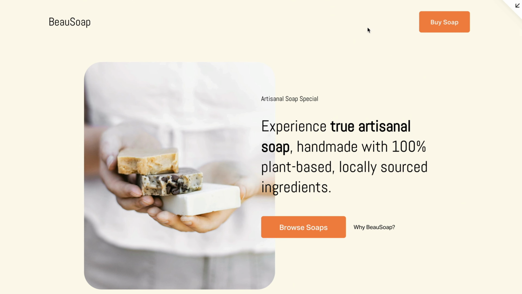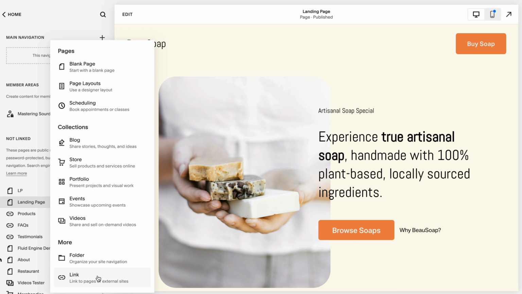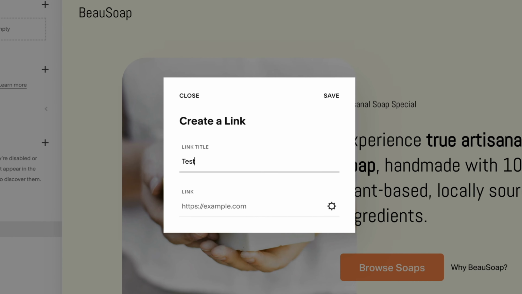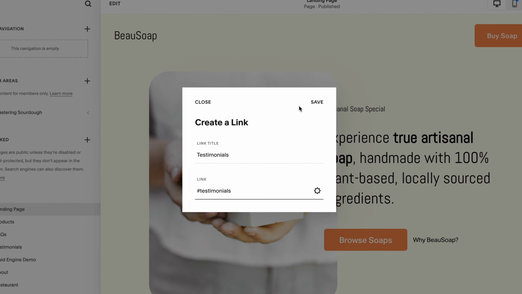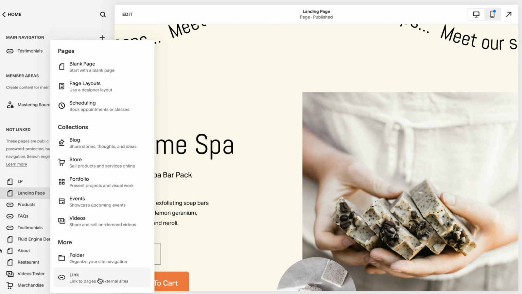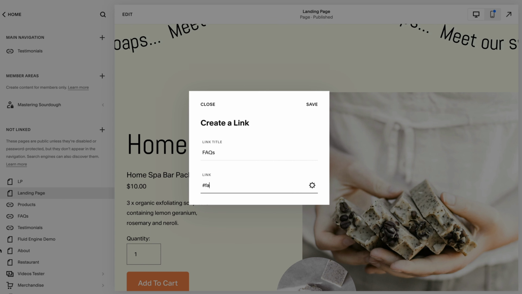Brilliant. So now I want to add a couple more points just to make it more user-friendly. And now we're going to add a custom navigation. So on the left, on the main navigation, you're going to scroll down to link. And in your link, we're going to add a link to testimonials. So there it is. And then again, to link to the anchor, we use the hashtag. And we're going to say testimonials. We hit save. We're going to repeat the same for FAQs, and we're going to link to hashtag FAQ.